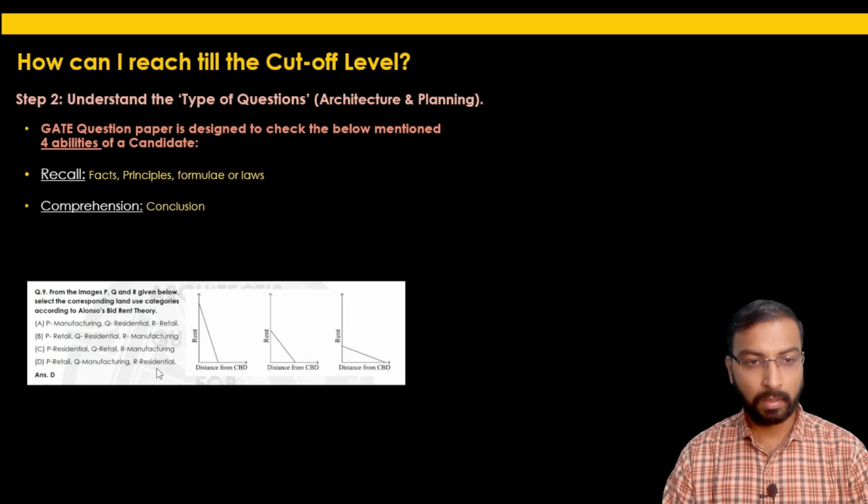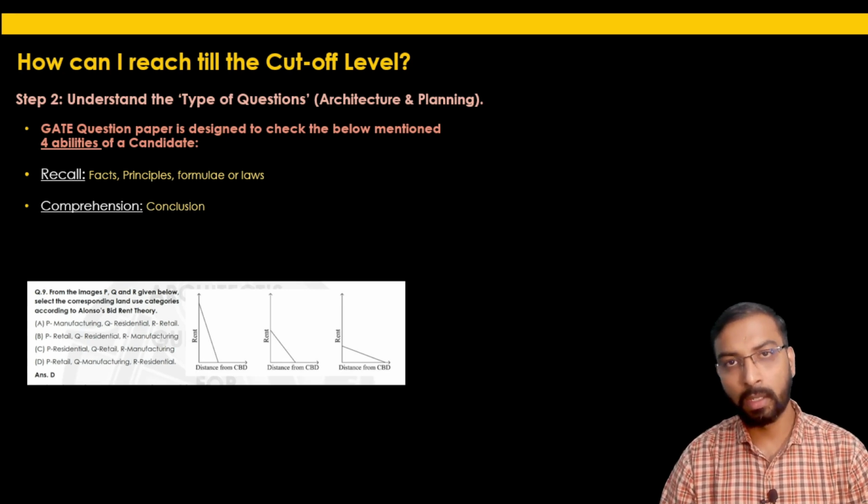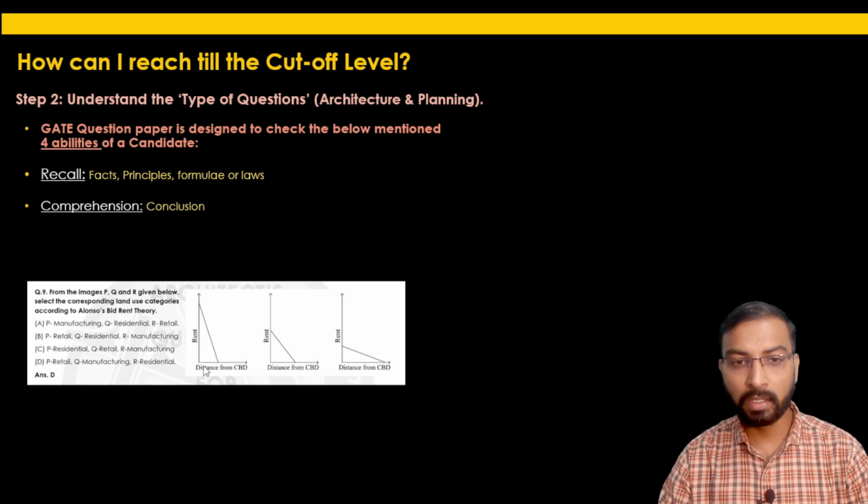Similarly, if you consider graph P, here they have mentioned that the distance from the central business district is lesser, whereas the rent price is higher. Generally, retail businesses are situated near the central business district. If it is a concentric kind of planning, the retail spaces or retail businesses are situated near the central business district, but at the same time the rent price near the central business district will be much higher. So here option D will be the correct suitable option.